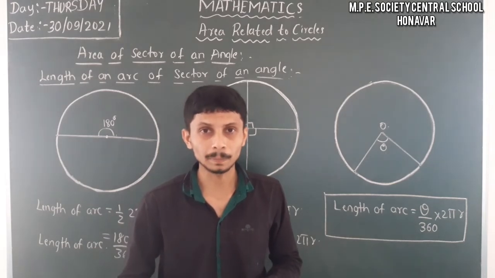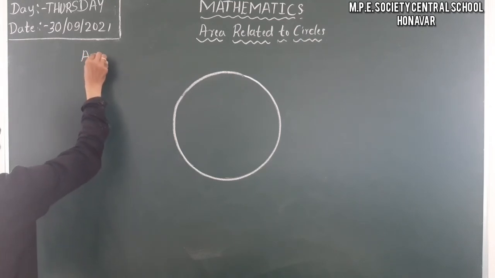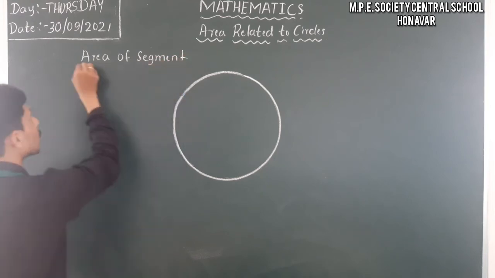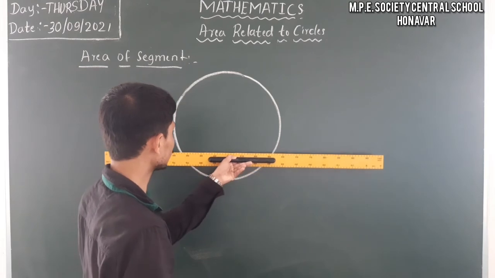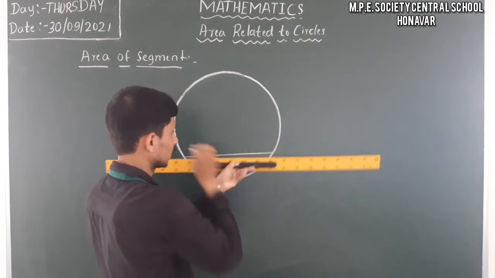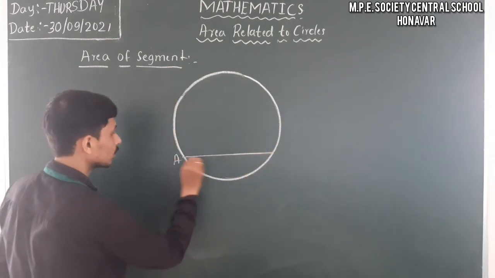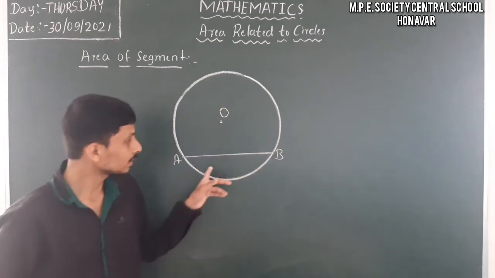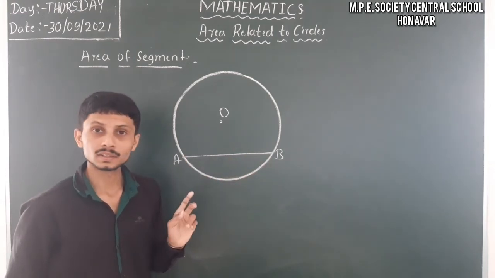So let us move on to the next part. Let us discuss the area of a segment. How to find the area of the segment? For that we have to draw a chord here. So here we have the chord, and we name it AB, and O is the center of the circle. Here we have to find the area enclosed between this chord and the corresponding arc.